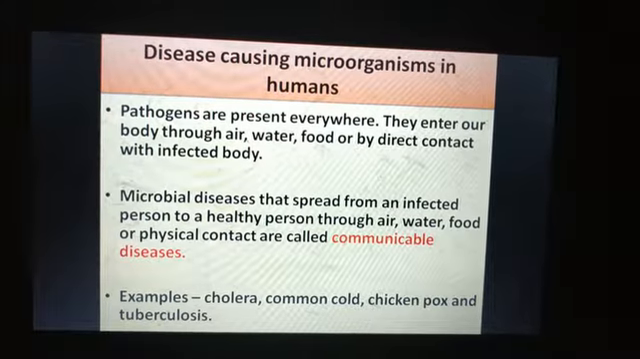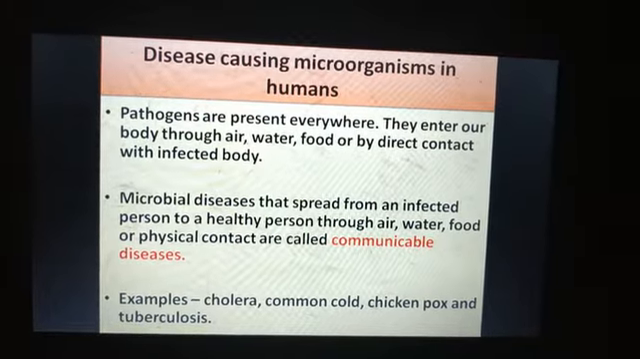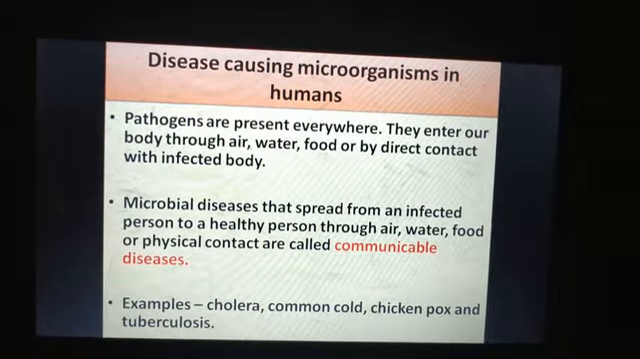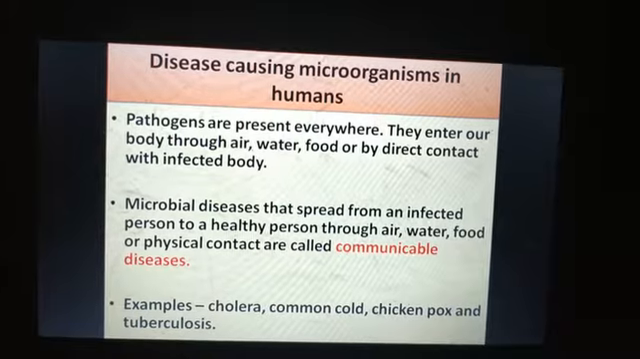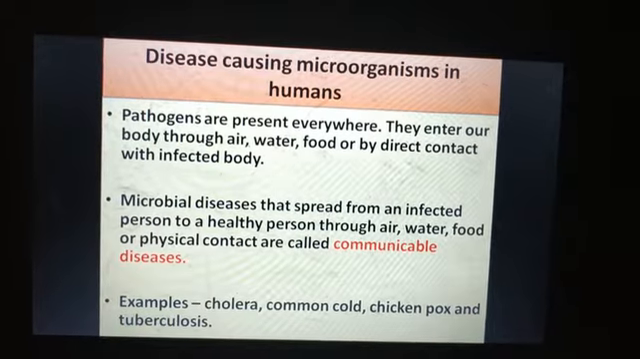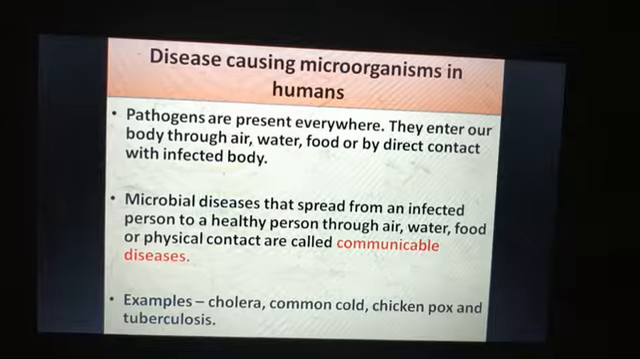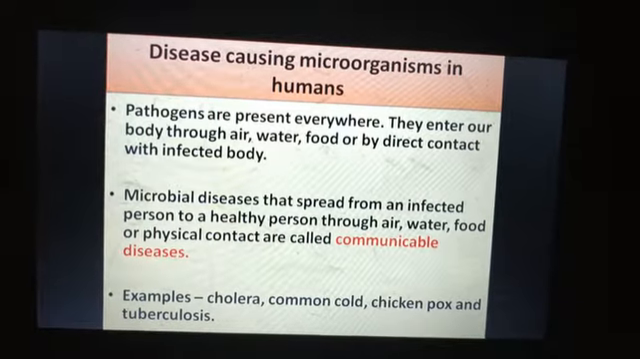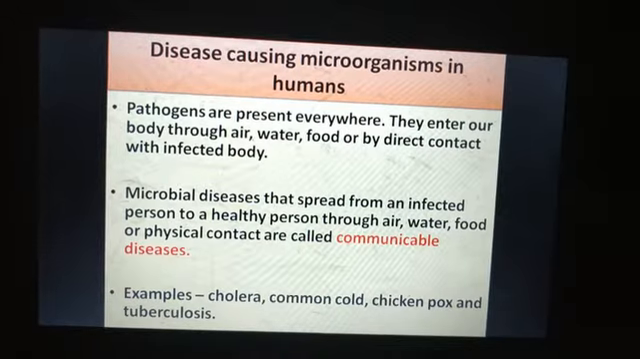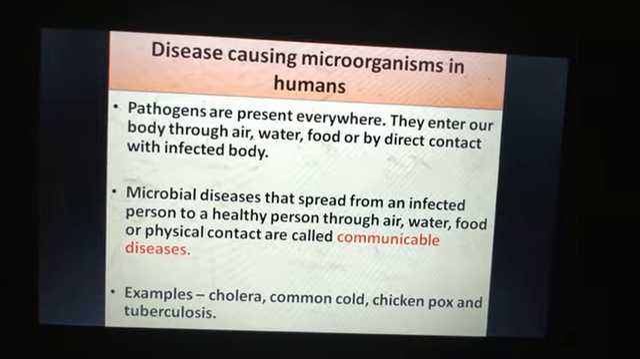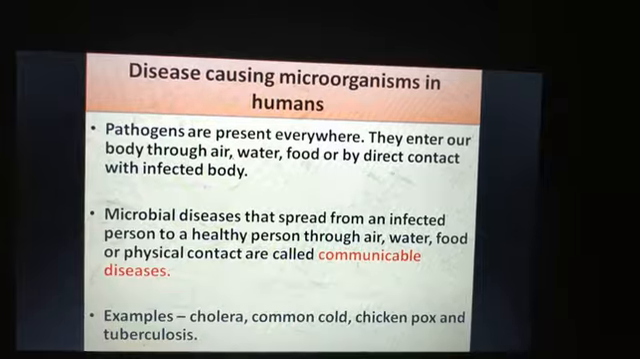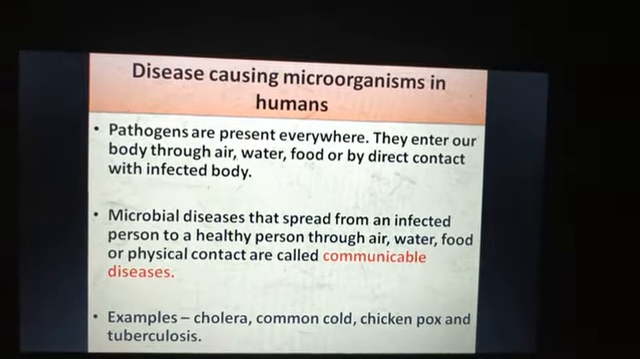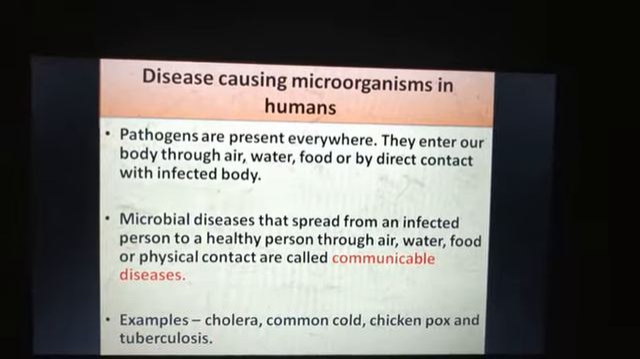Pathogens are present everywhere. These pathogens are nothing but harmful microorganisms that cause diseases. They enter our body through air, water, food or by direct contact with the infected body. So sometimes some diseases also spread when we are in direct contact with an infected person.